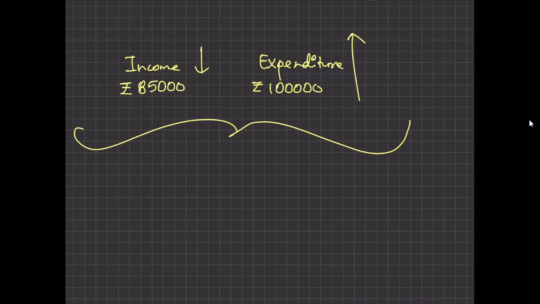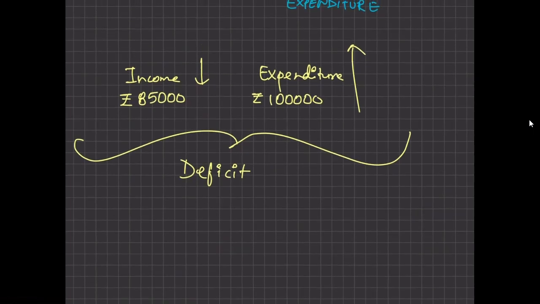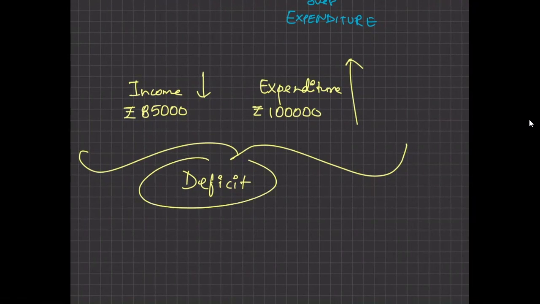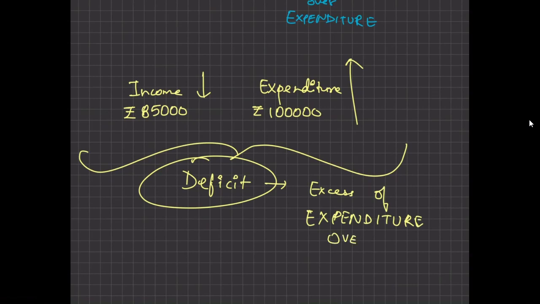So income is low, expenditure is high, so there would be a deficit. Deficit means shortage. So what is deficit? Deficit is nothing but excess of expenditure over income.